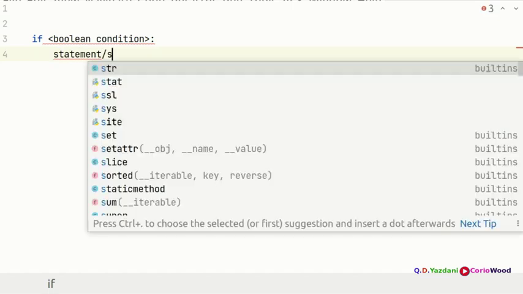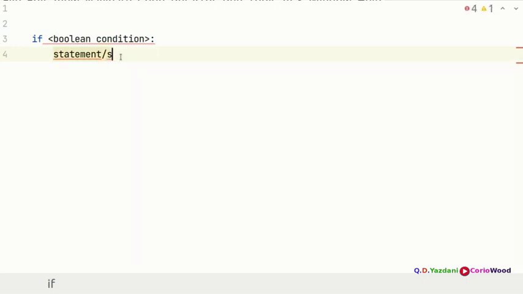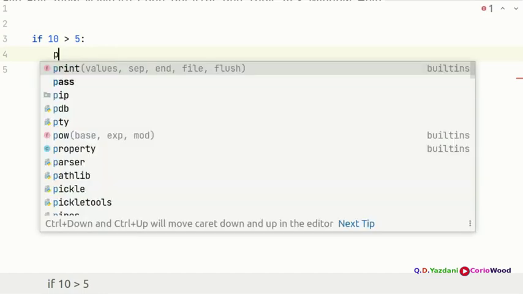So we're going to begin: if you want to compare, say, if 10 is greater than 5, you put your condition here. If the first number is greater than the second number, then we're going to print some sort of statement.